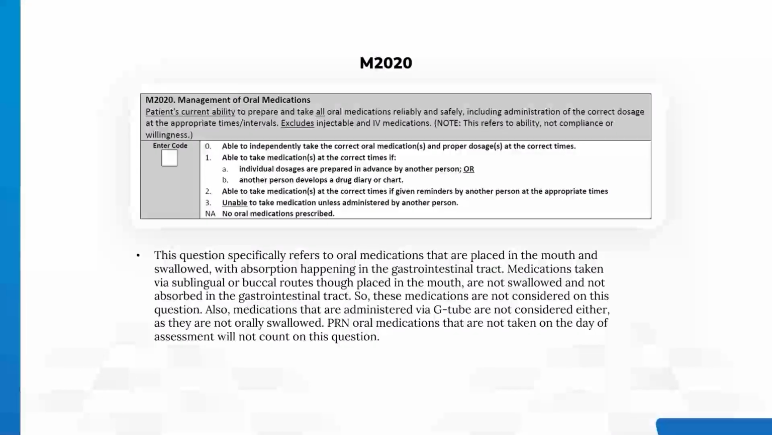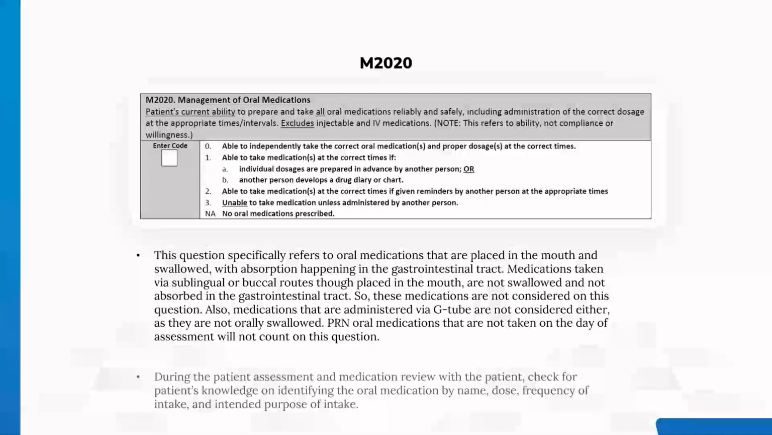This question specifically refers to oral medications that are placed in the mouth and swallowed, with absorption happening in the gastrointestinal tract. Medications taken via sublingual or buccal routes, though placed in the mouth, are not swallowed and not absorbed in the gastrointestinal tract. So, these medications are not considered on this question. Also, medications that are administered via G-tube are not considered either, as they are not orally swallowed. PRN oral medications that are not taken on the day of assessment will not count on this question.